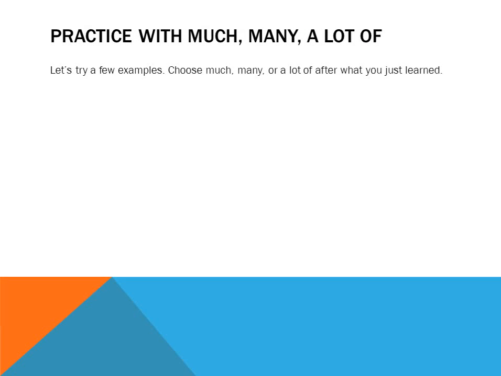Okay, let's try a few examples with what we've just talked about. Number 1, we don't have time. Okay, so time here is uncountable. We see the word don't. We know it's negative. So the answer here should be, we don't have much time. Okay?